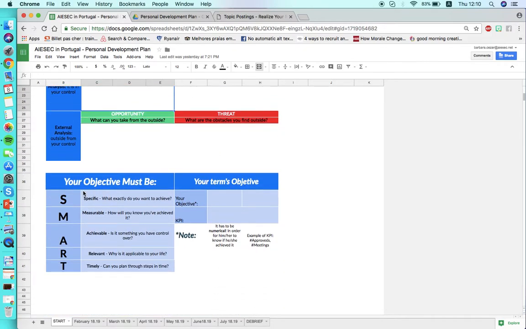Then we have our objectives. Here we have the start part, as you can see. In this part, you're going to put the person's objective for the entire experience, so for the six-month experience. The objective needs to be specific, measurable, achievable, relevant, and timely. So what does that mean?